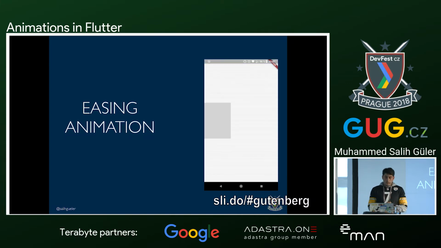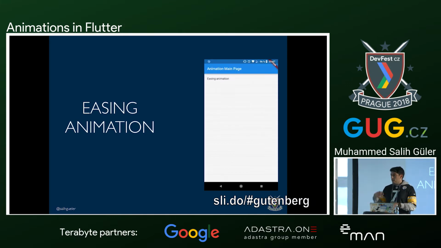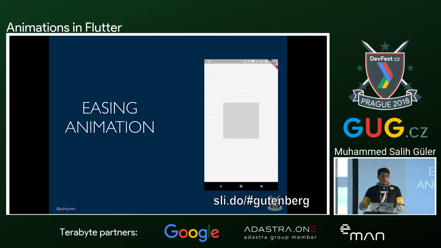Okay, so for the easing animation, we have some object coming from the left end of the screen, comes to the center, and it goes to the right end of the screen. And it is like combining 2 animations, and at the end of the second animation, it goes back to the initial screen. So we will be implementing this.